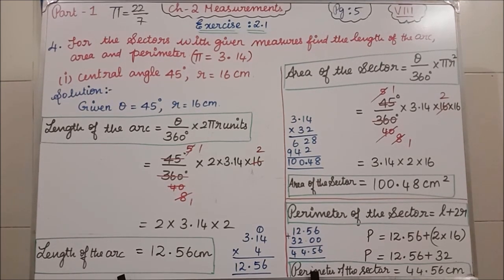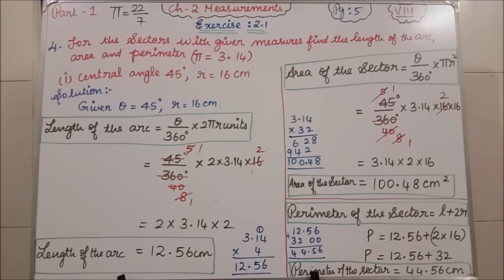Students, this is your fourth question. Before going to the fourth question, I want to explain to you about pi. Pi is an irrational number. The value of pi is 22 by 7. If you divide 22 by 7, the value we will get is 3.1415926535, and it goes on. So we say pi is a non-terminating and non-recurring decimal.